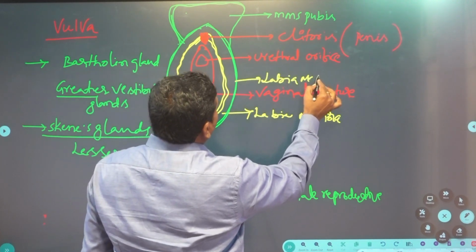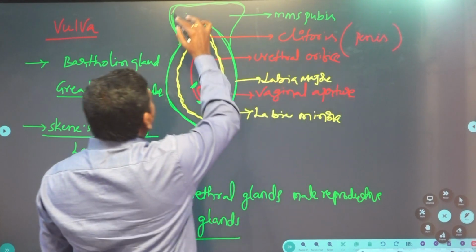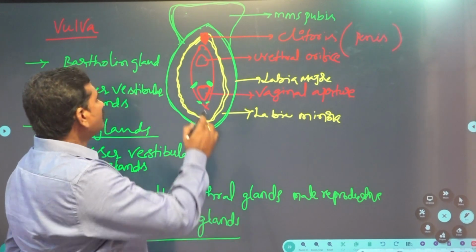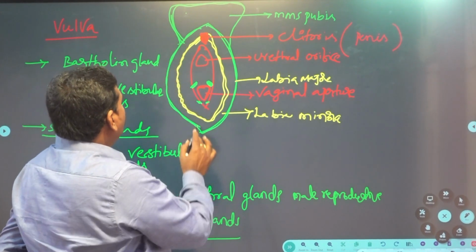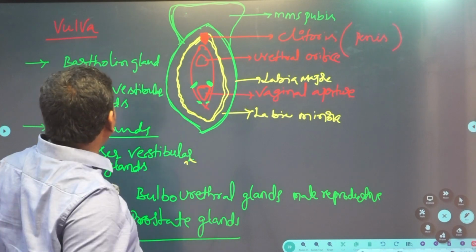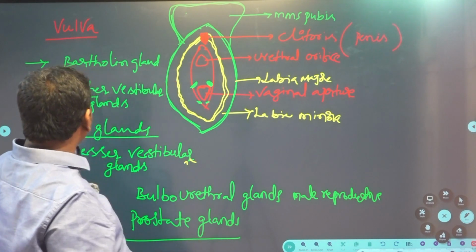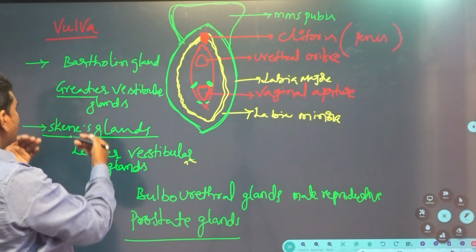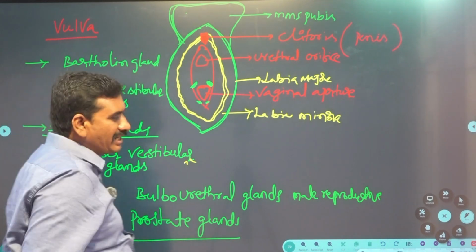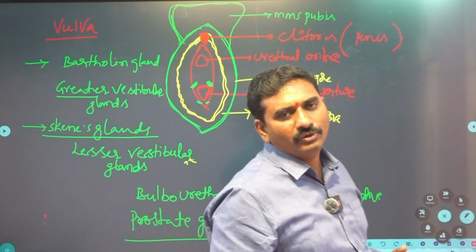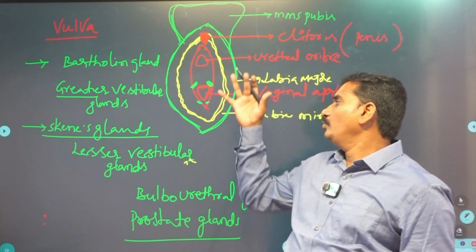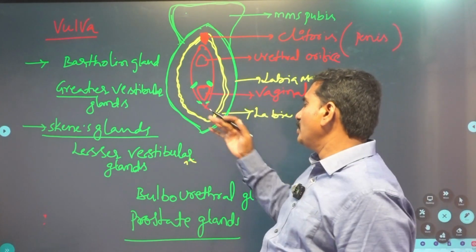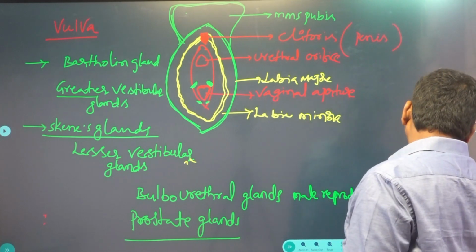Above the labia majora, the mons pubis is present. Accessory glands are also present: Bartholin glands, also known as greater vestibular glands, and Skene's glands, lesser vestibular glands. Both glands mainly lubricate the vagina during copulation. These are the accessory glands.